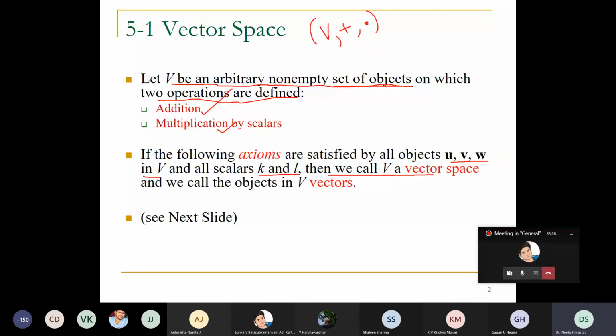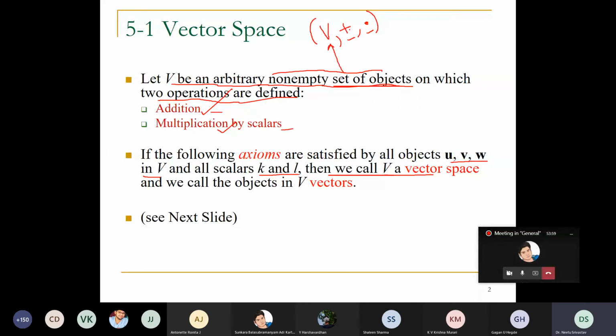That is the reason it says non-empty set of objects. It means you have V, on which two operations are defined. What two operations? Addition and multiplication by scalars. Multiplication is with a scalar, addition is between two vectors.